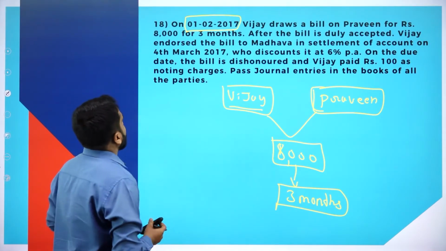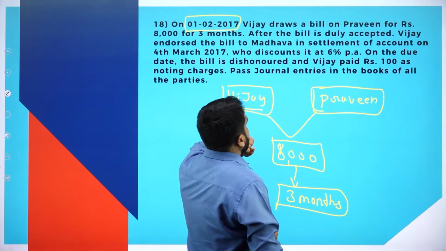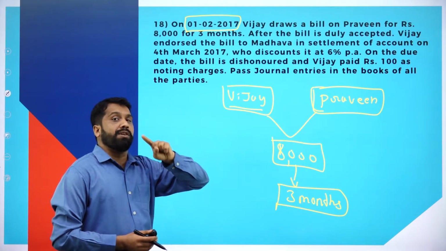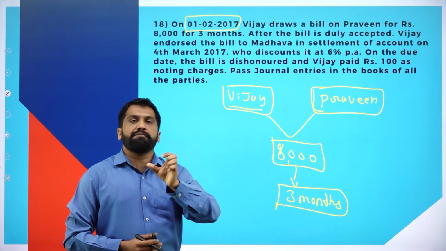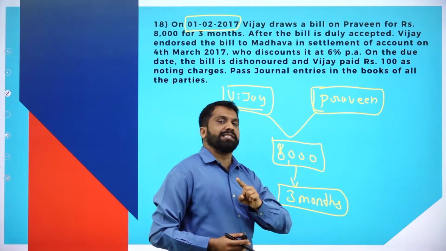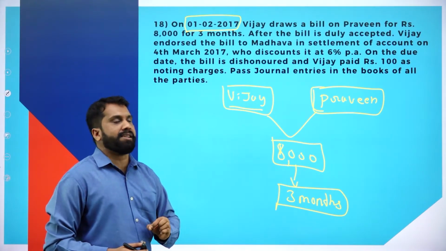Now, Vijay endorsed the bill to Madhava in settlement of account. Endorse means what? Transfer to a third party. Remember, if you find a word called endorsed, it means it is transferred to a third party. Now, who is the third party in this?